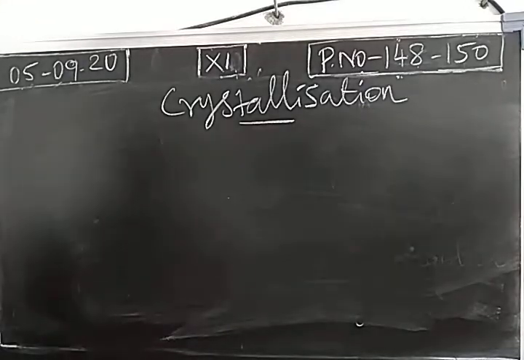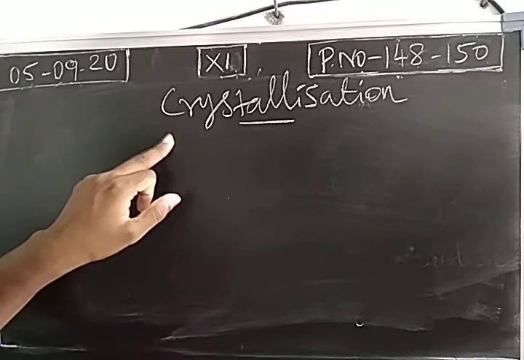When we take solids, there are 2 types: one is crystalline solid, another is amorphous solid. Sodium chloride or sugar are crystalline in nature. But plastics, rubber, and polymers are all amorphous substances. A crystalline solid has a proper arrangement in 3 dimensions.